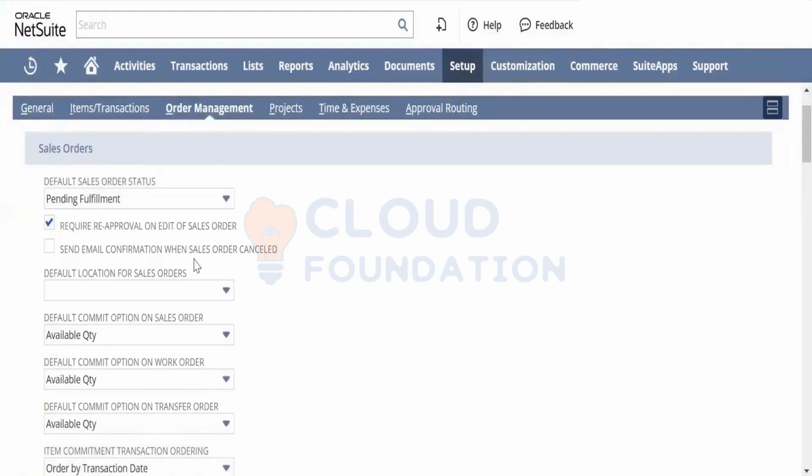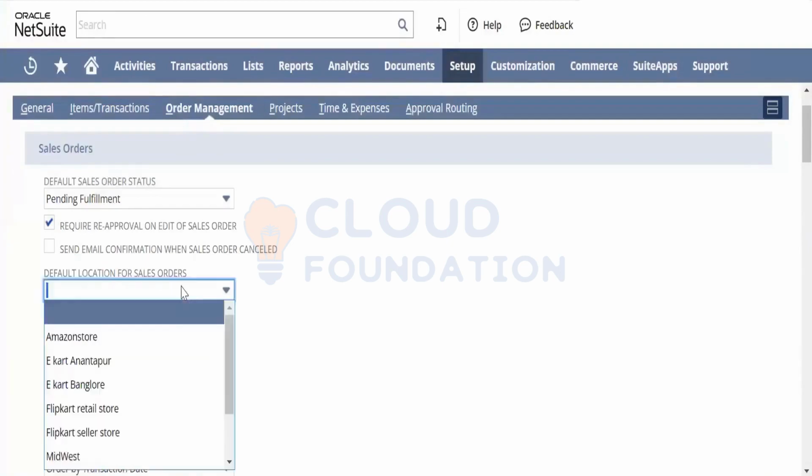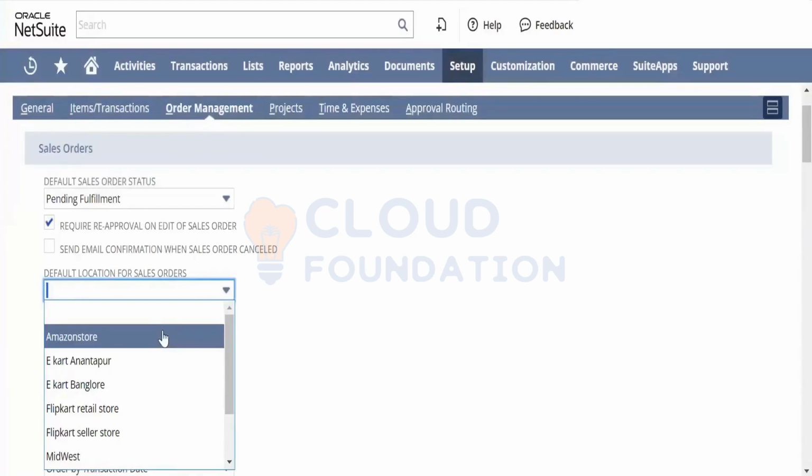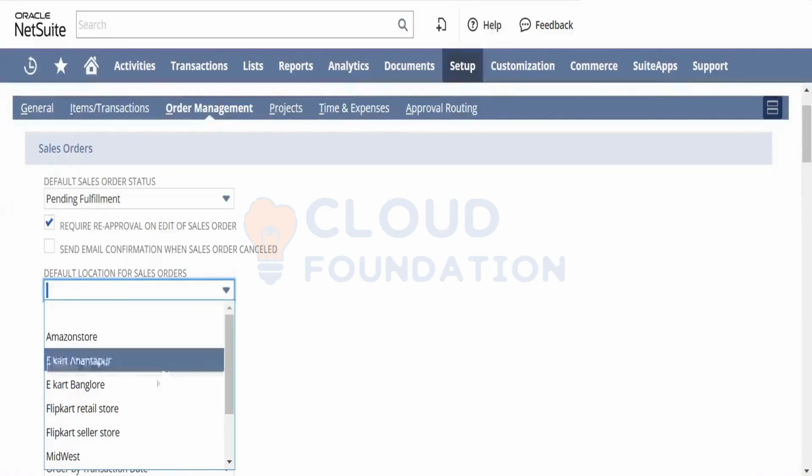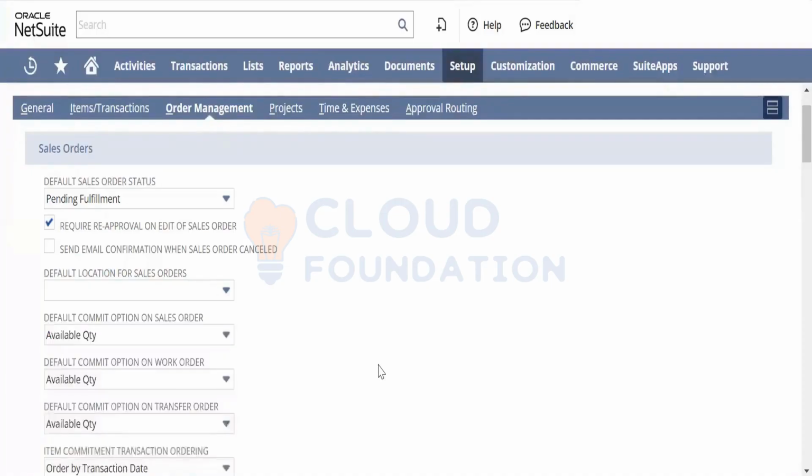Send email confirmation when sales order is cancelled. To the customer, do you want to send the emails automatically? That is what one of it is. Default location for sales orders. You might want to select a default location so that all my sales happen only from one warehouse. I do not have a sales process in the other warehouses. In that case, I can select the default location for my sales orders.